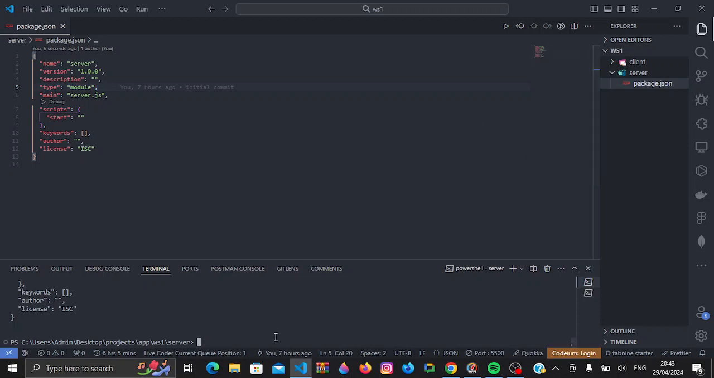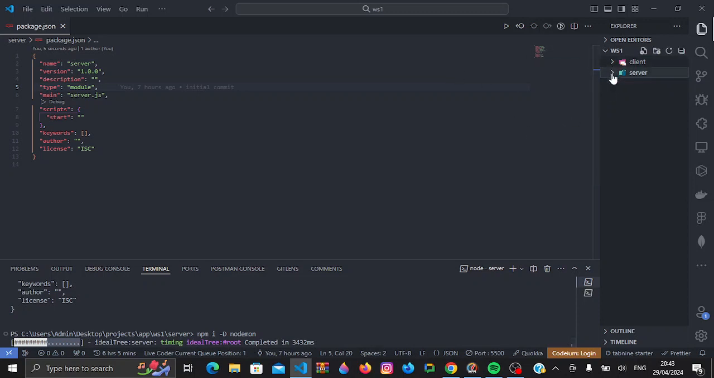Next, I'll install nodemon. Nodemon is what I'll use to have a refresh once we have changes inside our files. I'll save it as a development dependency. So I'll do npm i -D nodemon. Once that's done installing, I'll configure nodemon.